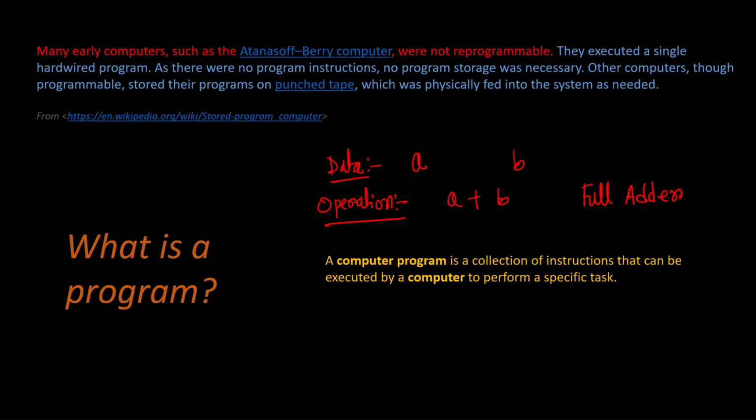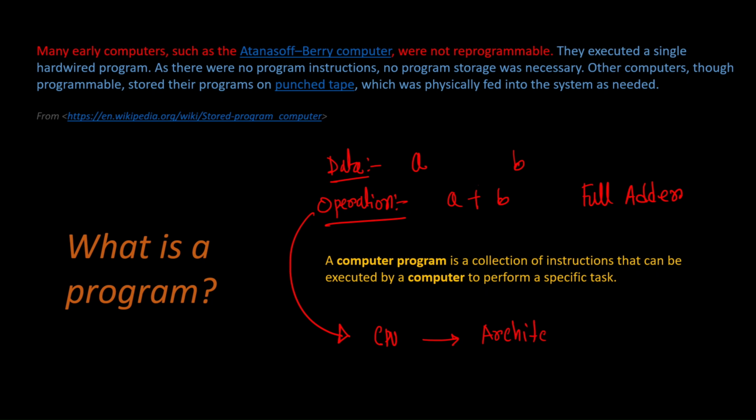Now you may wonder how this full adder works. We will study this full adder in detail when we study digital logic and circuits. For now, just know that if you want to add two numbers, how the CPU will perform this operation depends on the architecture of the CPU.